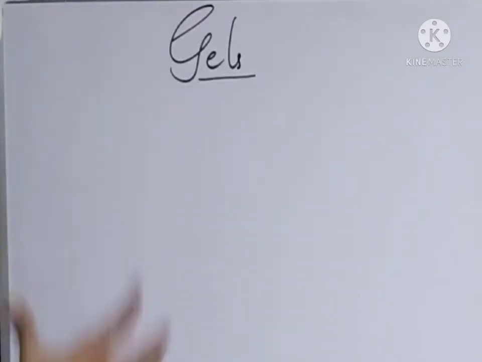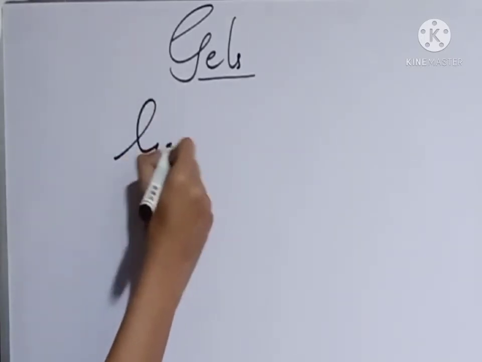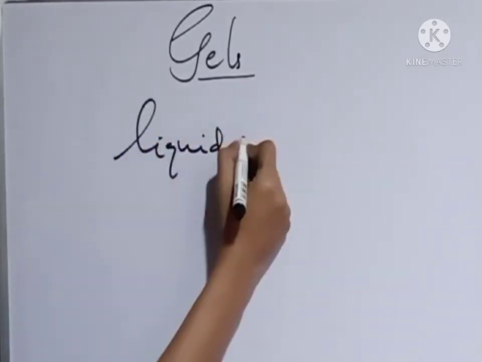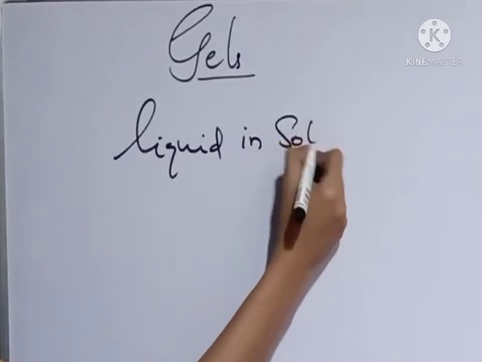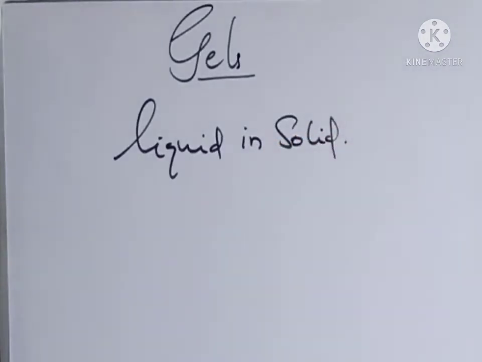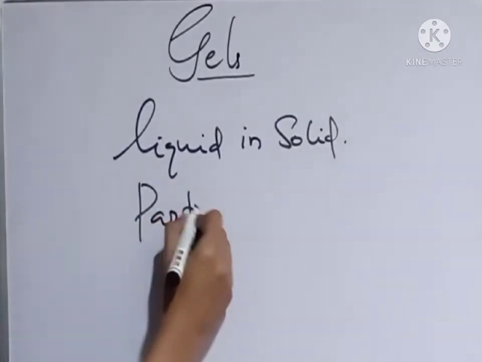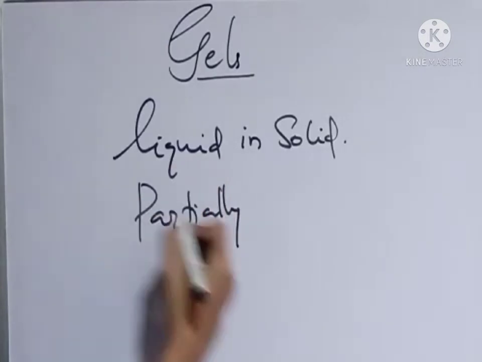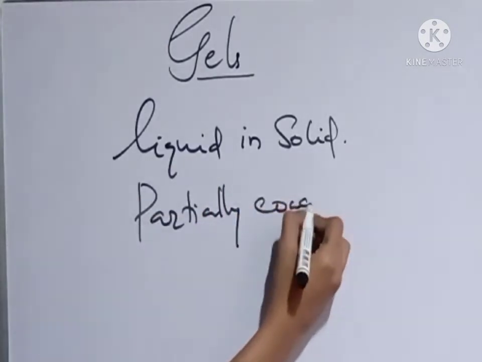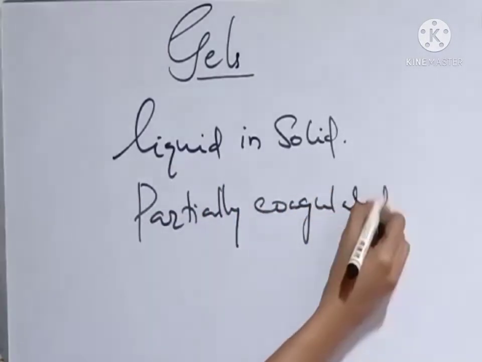Gels. Gels are the special type of colloids in which liquid is dispersed in solid. So this is a liquid in solid colloid. We can also say this is a partially coagulated substance, a partially coagulated colloid.